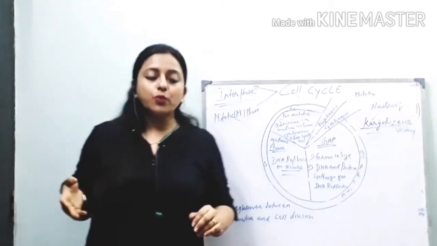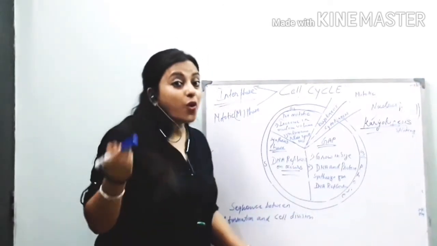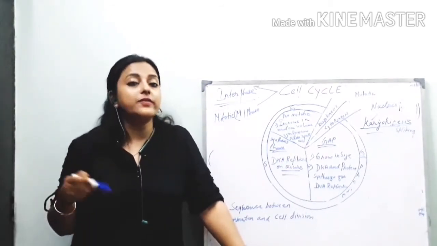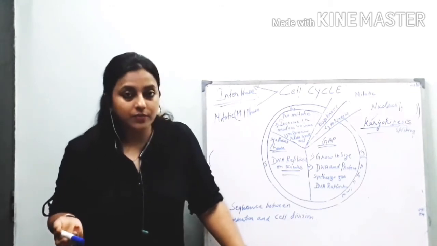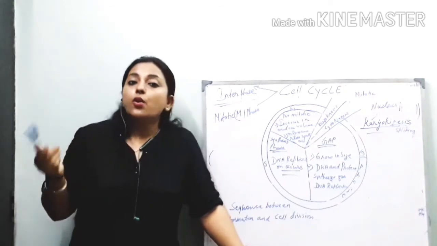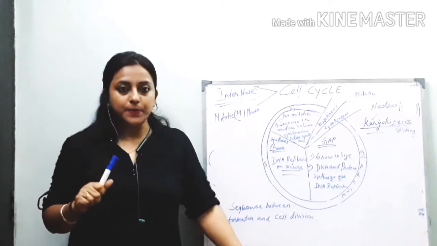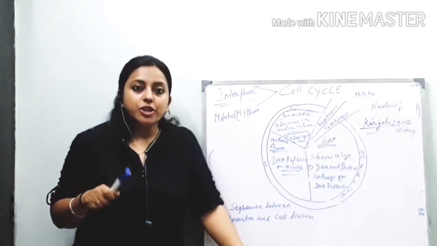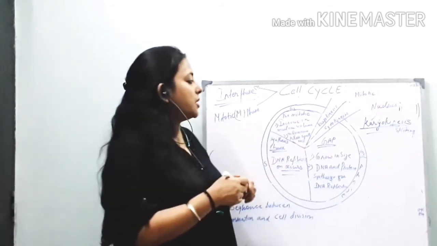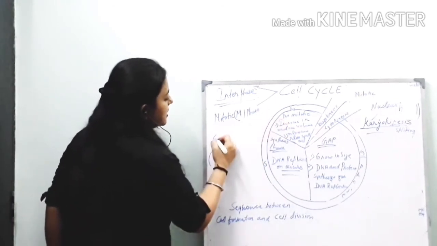Now I will ask some questions. What is called the division of nucleus, and what is called the division of cytoplasm? Just write your answer in my comment box. My next question is: arrange the phases of the cell cycle.